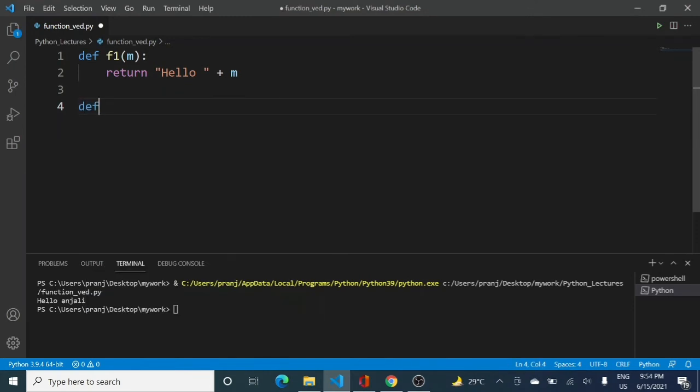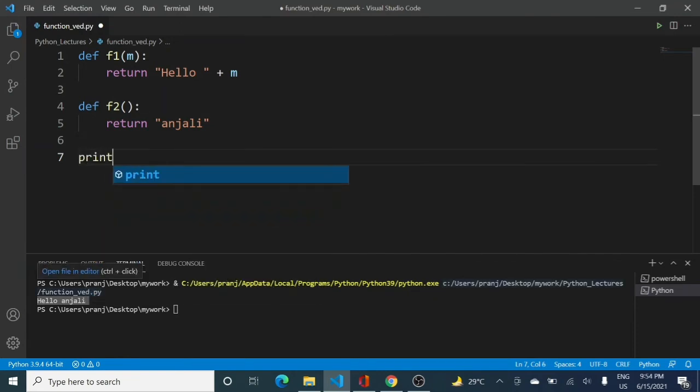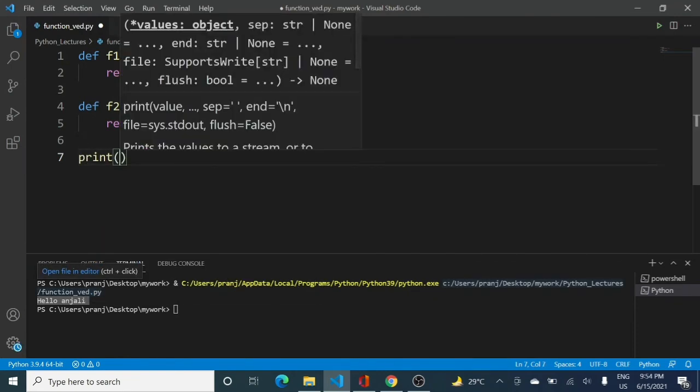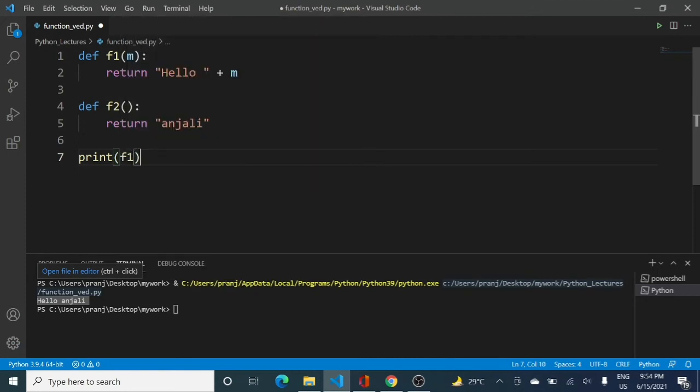Now let me just define a new function and call it f2. In f2, I will again be returning a value, and that returned value will be, let's say, Anjali this time. Now, as in the previous example where I used hello Anjali, let me use the print statement. I want to print hello Anjali, so I am using F1.